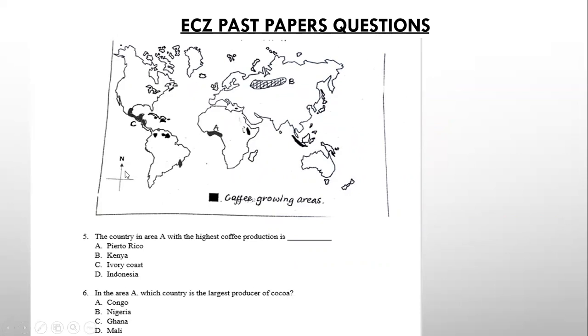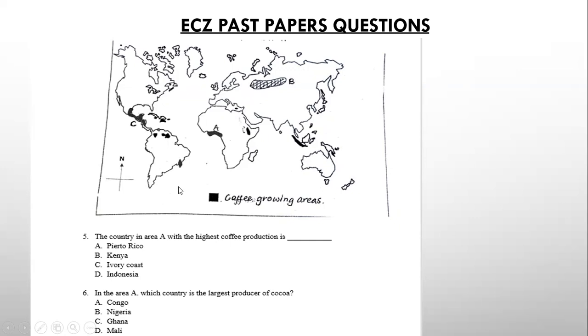I want you to pay particular attention in understanding the map that we have here. So we have area A here on the map, then we have B here, and we have area C here.